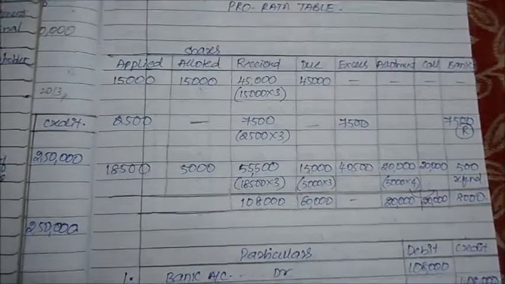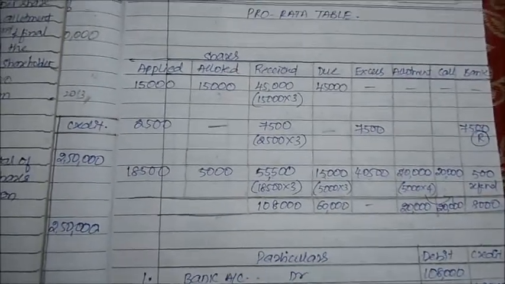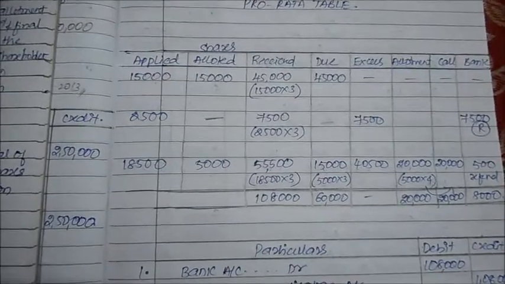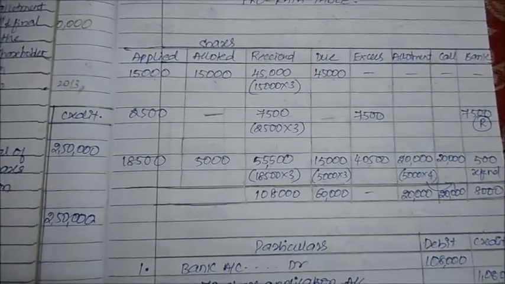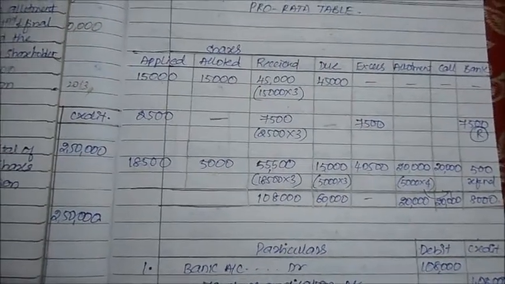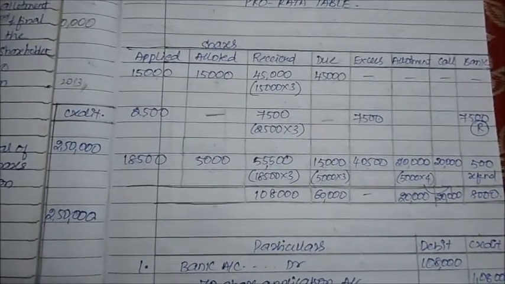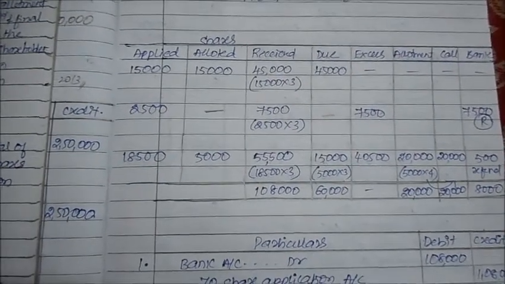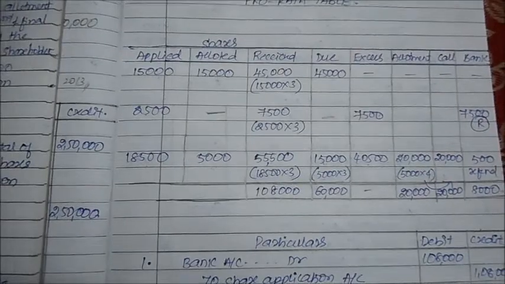I will tell them, see, anyway you have to pay me money on allotment, you have to pay me money on call. So whatever extra money you have given me today, I will adjust in the form of allotment and call money. Later you will not have to pay me anything. Okay, so no cheating, no wrong things happening. It is just that whatever extra you have taken, I will adjust it tomorrow.